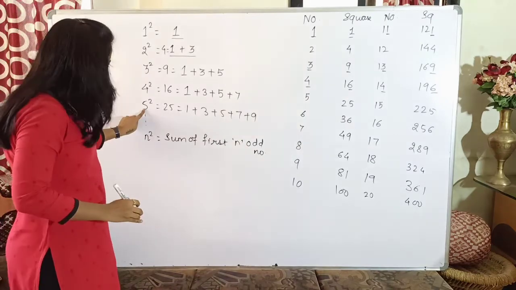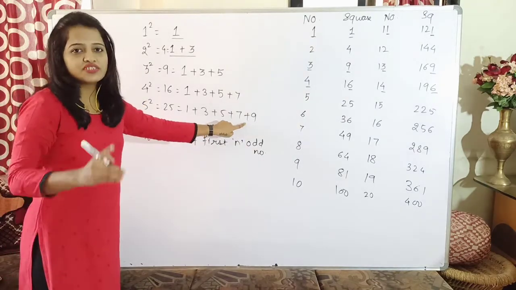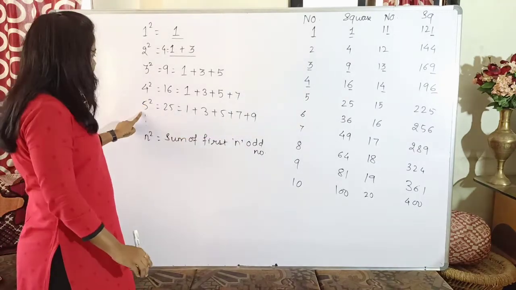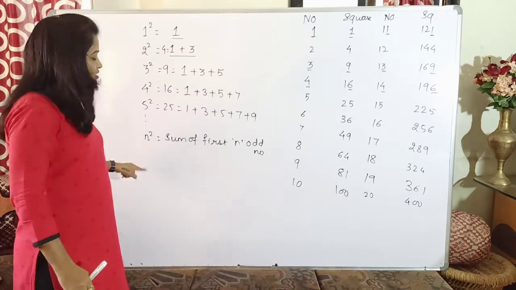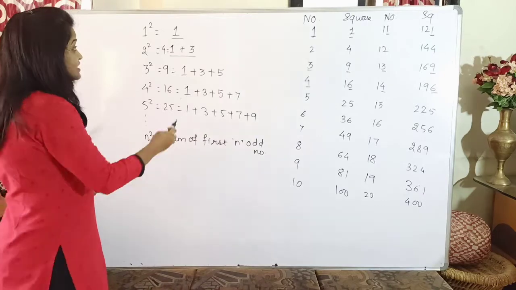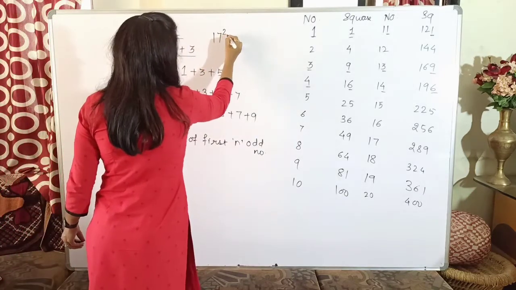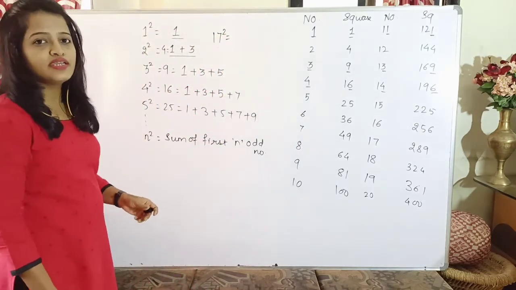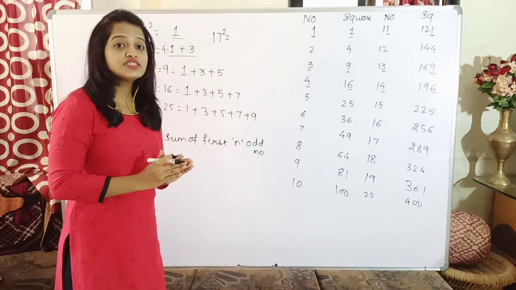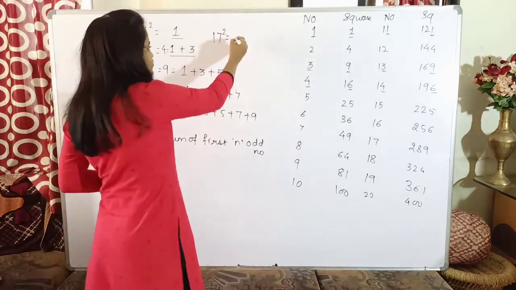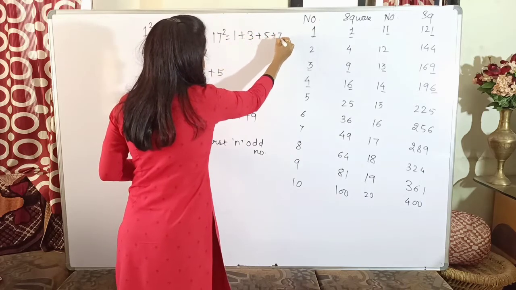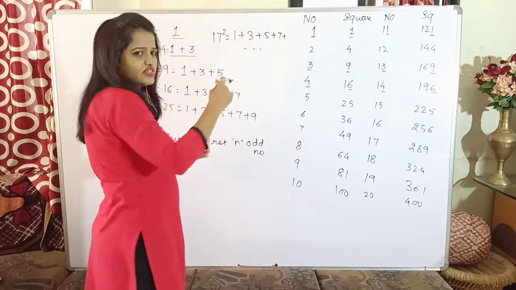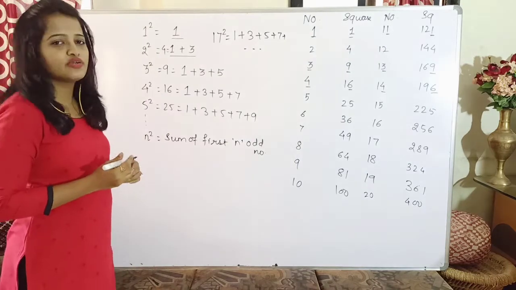Whatever is the number, that many odd numbers starting from 1 you have to take. Since I want the square of 5, I take the first 5 odd numbers starting with 1. Suppose I have to find the square of 17. It would be the sum of the first 17 odd numbers, starting from 1, 3, 5, 7. Whatever are the first 17 odd numbers, that many odd numbers you will be taking.